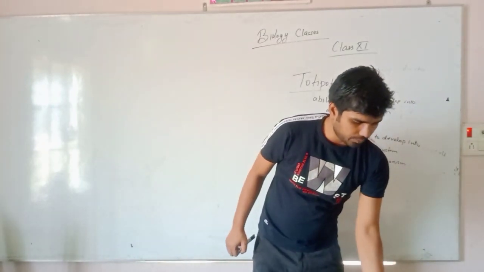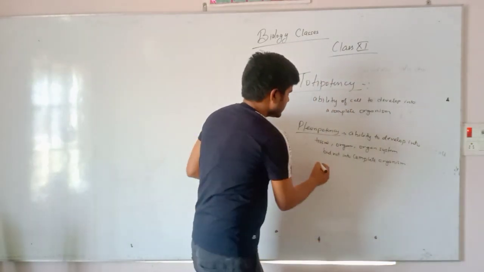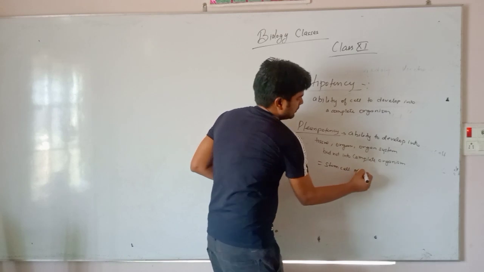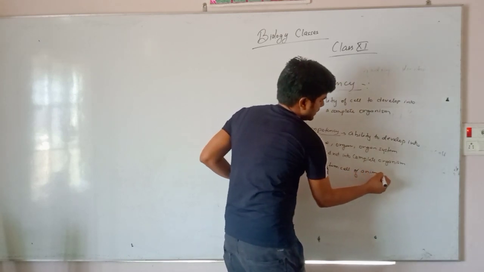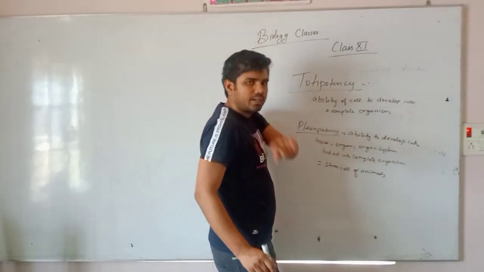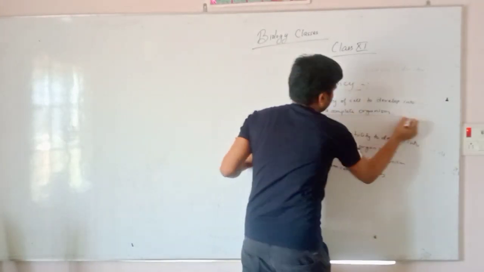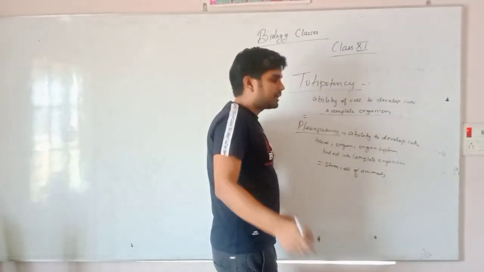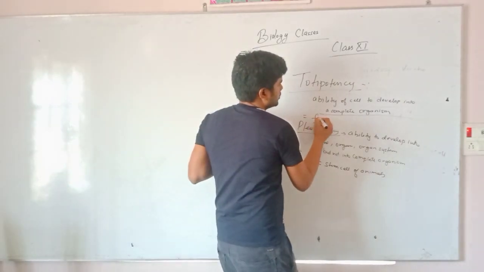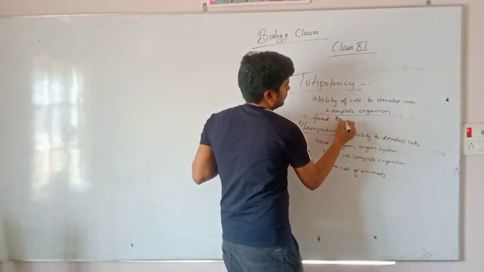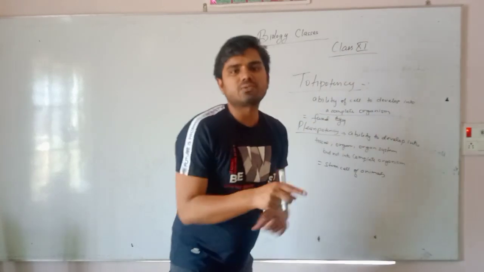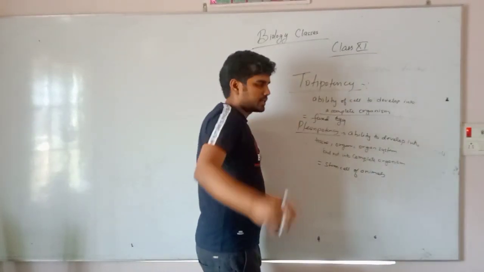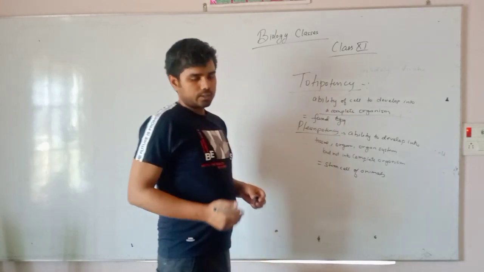So student, pluripotency is present in the stem cells of animal, whereas totipotency, to give rise to complete organism, such capacity is present in the fused egg. When egg is fertilized with sperm, it gives rise to formation of complete organism. This you know, I think.